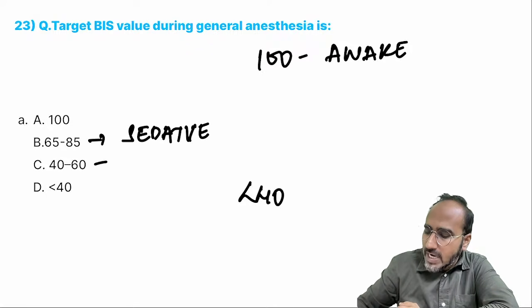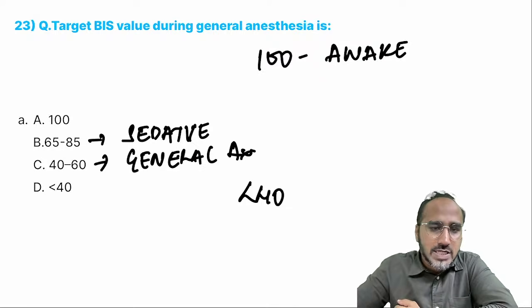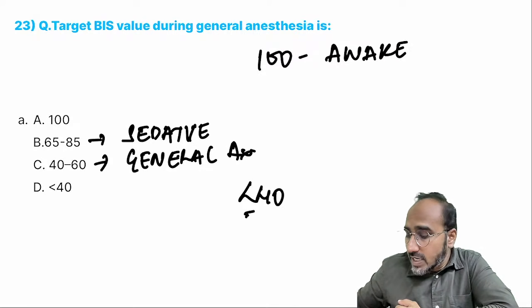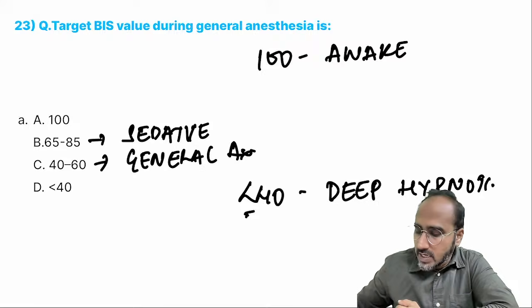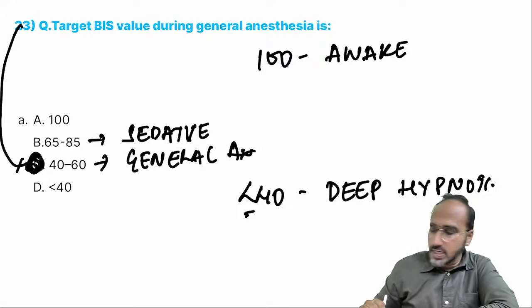If you are getting a value of 40 to 60, that is the BIS value indicated for general anesthesia. The patient is in deep anesthesia, but less than 40 indicates a deep hypnotic state. So this is the BIS required for general anesthesia. Deep hypnotic state, less than 40, is not required.